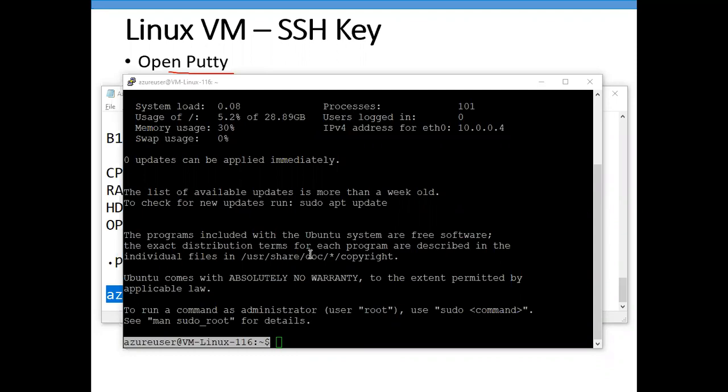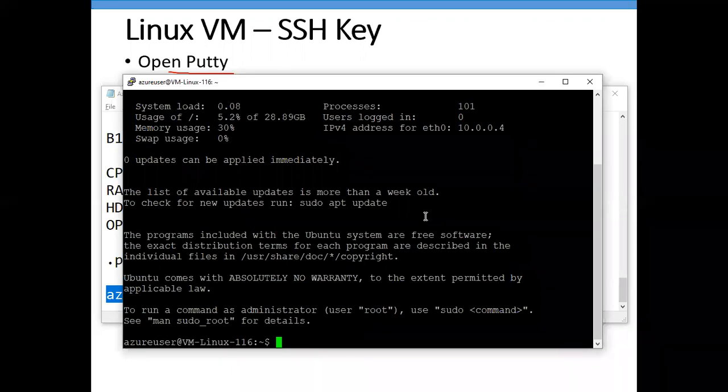Okay. Thank you. Yes, Tarun. Sir, is PuTTYgen working as a converter of PEM to PPK? Correct. And PuTTY is a terminal where we are connecting to our machines. Okay. Thank you, sir.